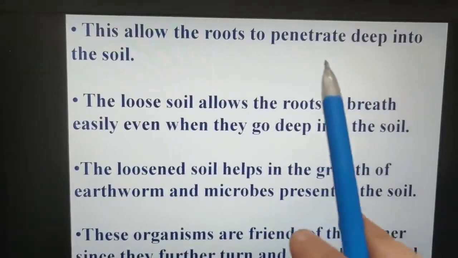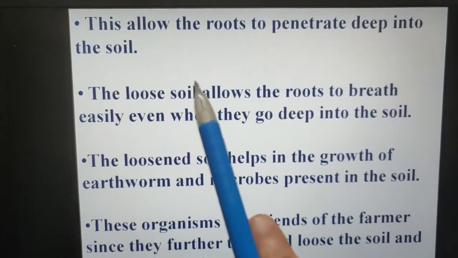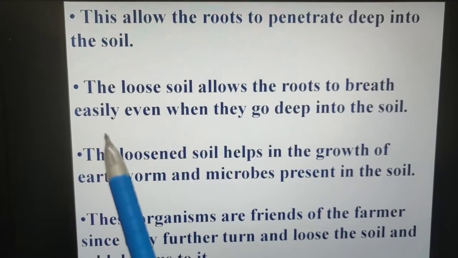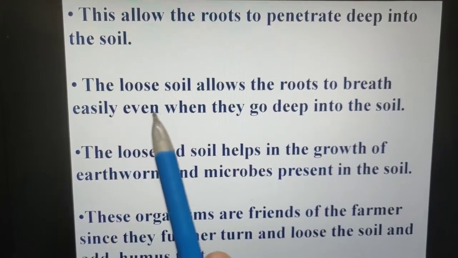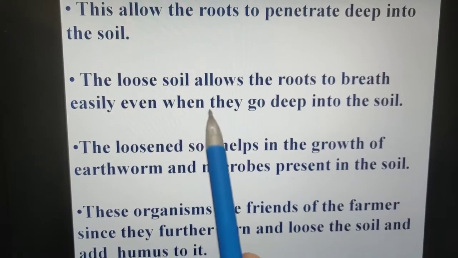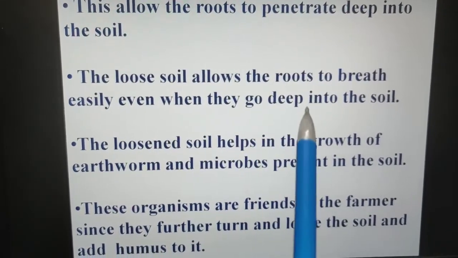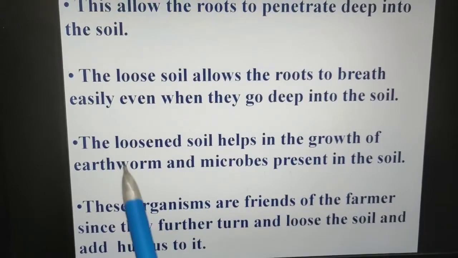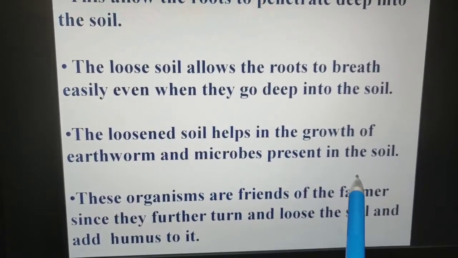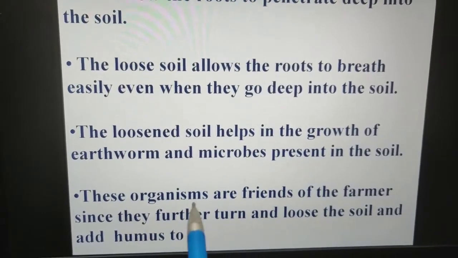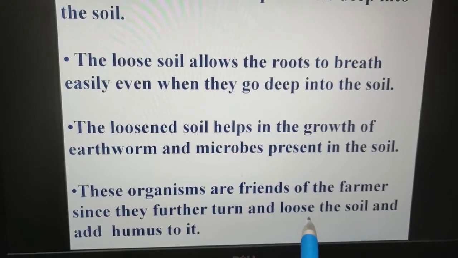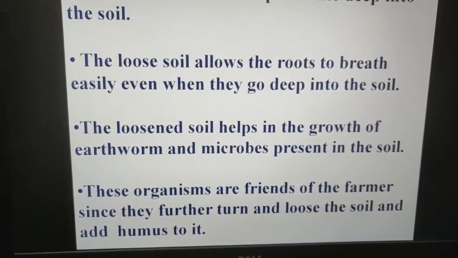This allows the roots to penetrate deep into the soil. The loose soil allows the roots to breathe easily, even when they go deep into the soil. The loosened soil helps in growth of earthworms and microbes present in the soil. These organisms are friends of the farmer, since they further turn and loosen the soil and add humus to it.